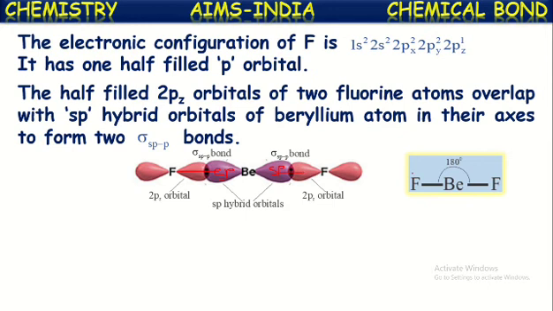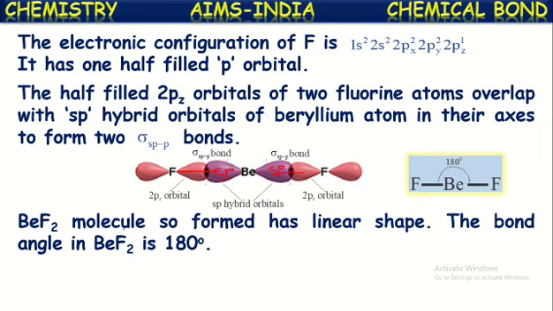Those are called sigma bonds, and they are also known as sp-p overlapping sigma bonds, because the sigma bond is formed due to the overlapping of sp hybridized orbital of beryllium and p orbital of fluorine. That's what is called sp-p sigma bond. So beryllium fluoride molecule has two sp-p sigma bonds and its shape is linear. BeF2 molecule so formed has linear shape like this, and the bond angle in BeF2 molecule is 180 degrees.